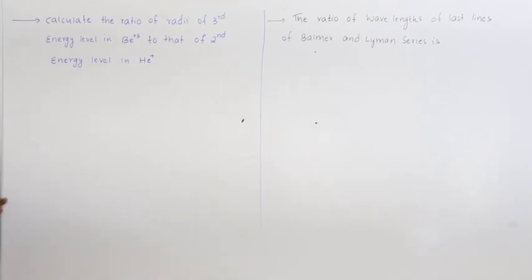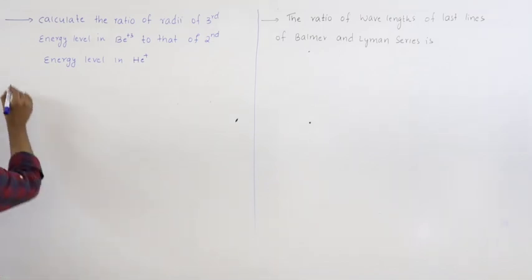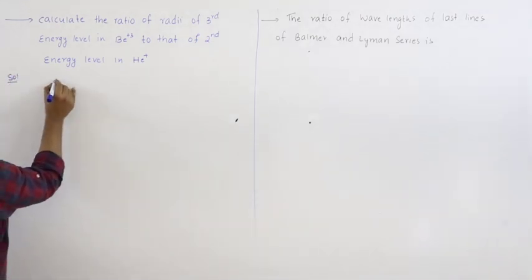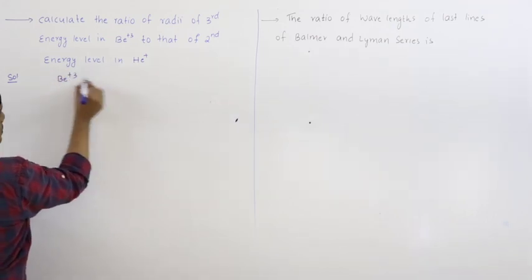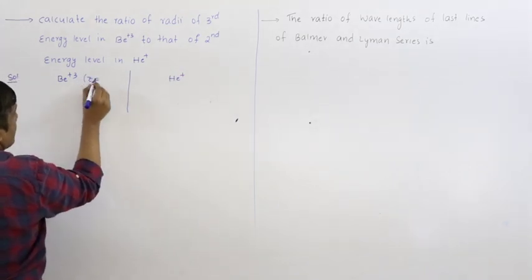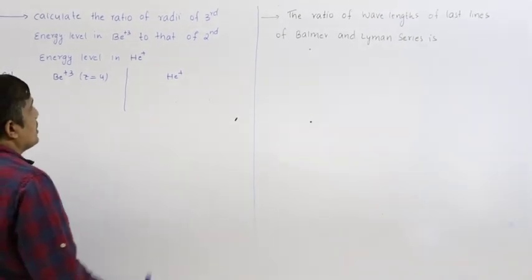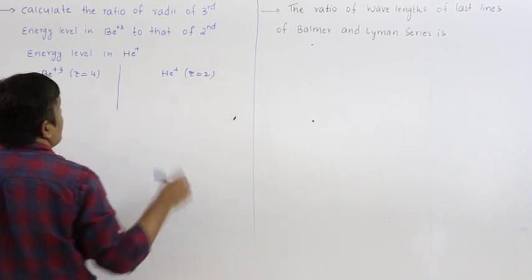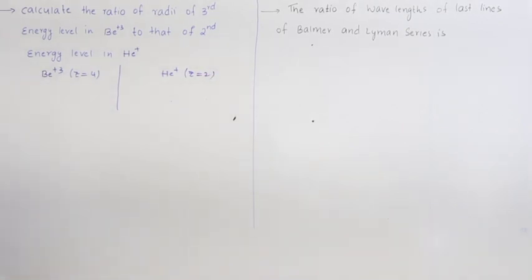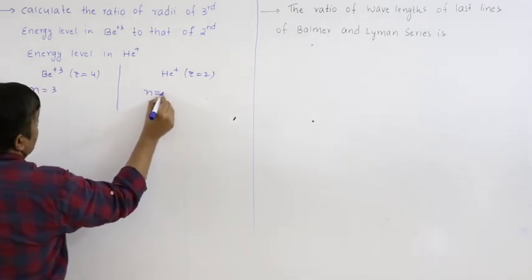The next question: calculate the ratio of the radius of the third energy level in beryllium plus 3 to that of the second energy level in He plus. So the ratio of radii: beryllium plus 3 to that of He plus. Atomic number: hydrogen, helium, lithium, beryllium, so for beryllium Z equals 4 and for He plus Z equals 2. That is the first thing we have to write. Next, radius of third energy level, so n equals 3 at the top, and n equals 2 at the bottom.